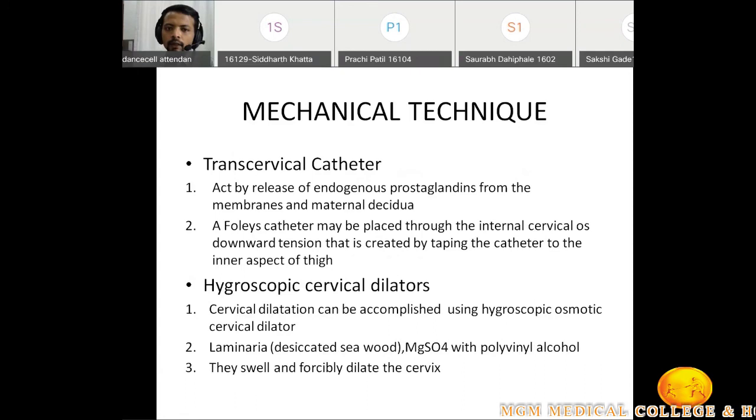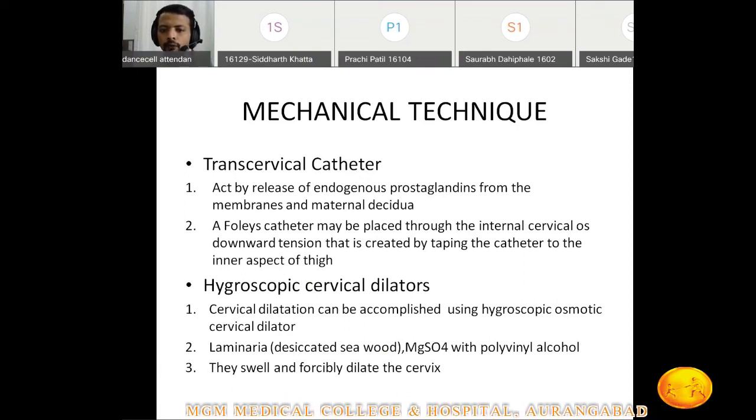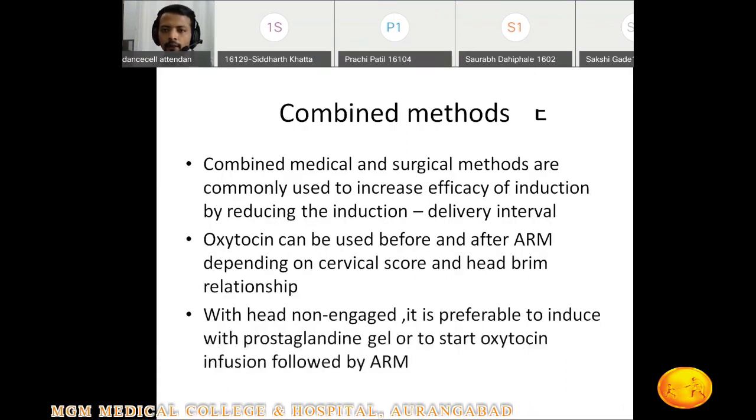And mechanically we can use the Foley's catheter. We can put the Foley's catheter beyond the internal os and mechanically dilate the cervix, and at the same time it will separate the membranes. Okay, and hygroscopic cervical dilators are also there. They can be used for cervical ripening.